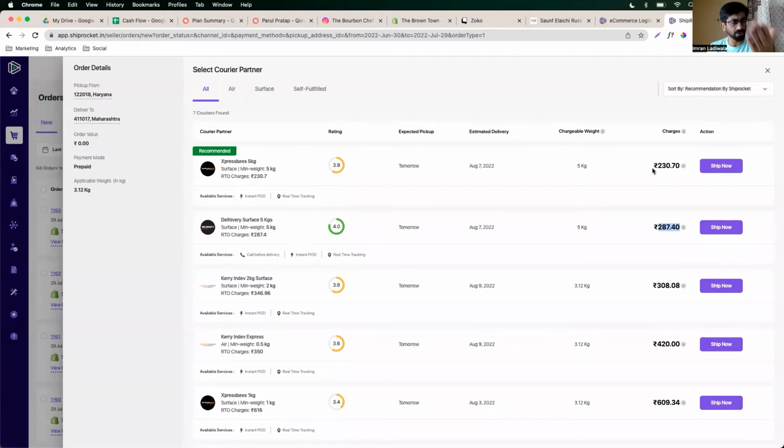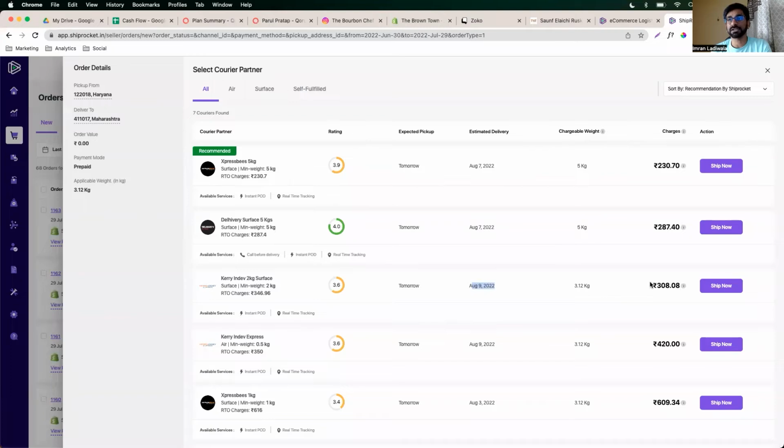I was on a call with a gentleman yesterday after our session, and he said exactly the same thing, that half of the month he couldn't run marketing because of his cash flow issues. So again, by saving 50 rupees on shipping, you're actually creating a cash flow issue for yourself. Deliver faster, that keeps the ball rolling. That's the reason why I would definitely check someone who's delivering faster. Look at this.